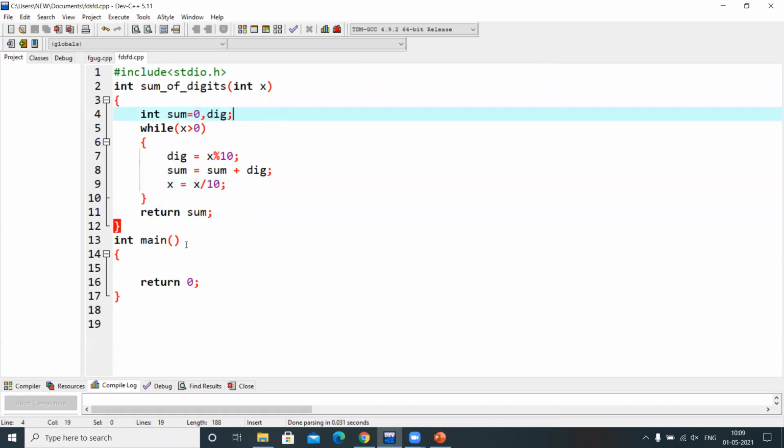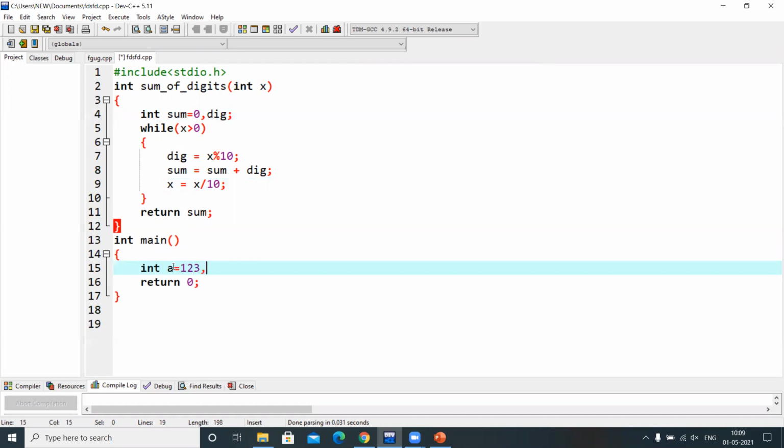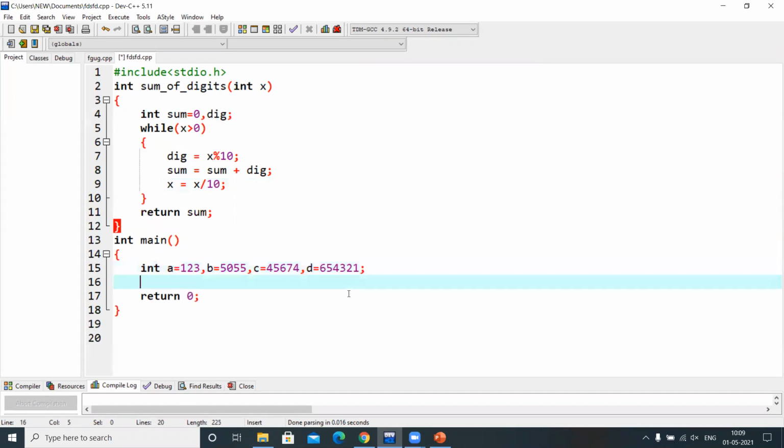Clear? This function is going to take a parameter and return the sum of the digits of a given number. Now let me take int a equal to 123, b equal to 5055, c equal to 45674, and d equal to 656321. Like this, I can take any number of digits. Then I write printf, the sum of digits in a is %d backslash n, and I'm going to call the function.